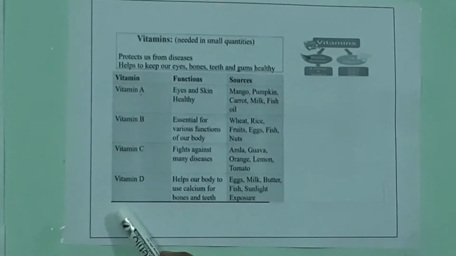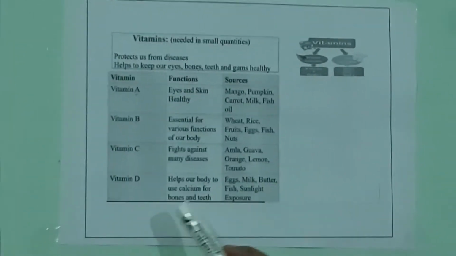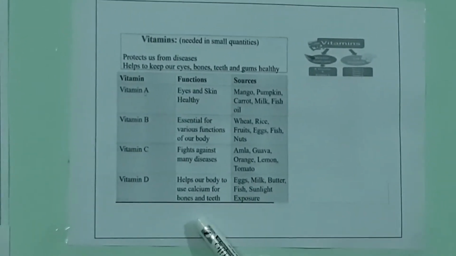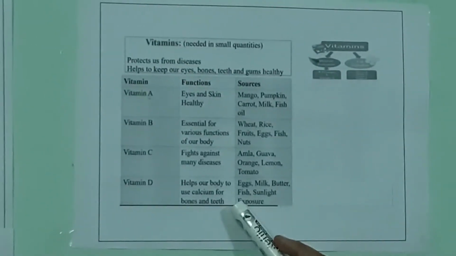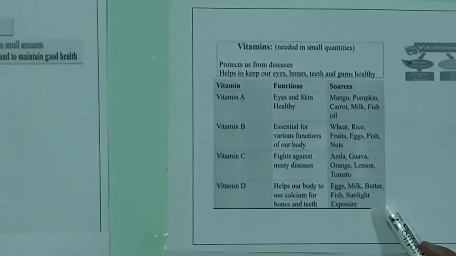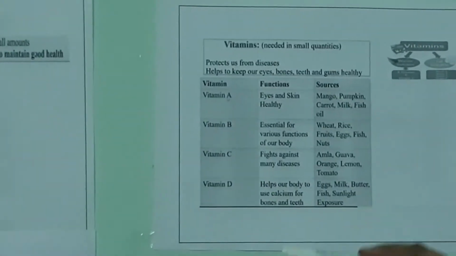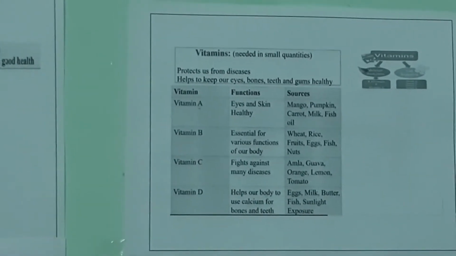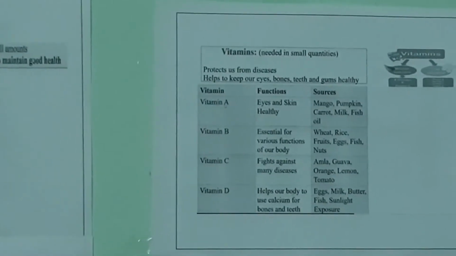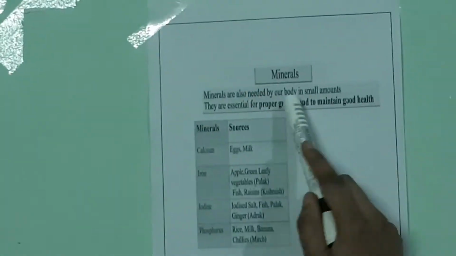Next is vitamin D, whose function is to help our body use calcium for bones and teeth, and its sources are eggs, milk, butter, fish, and sunlight exposure. Among these, vitamin B and C are examples of water soluble vitamins, whereas the others are examples of fat soluble vitamins. Next nutrient is minerals.